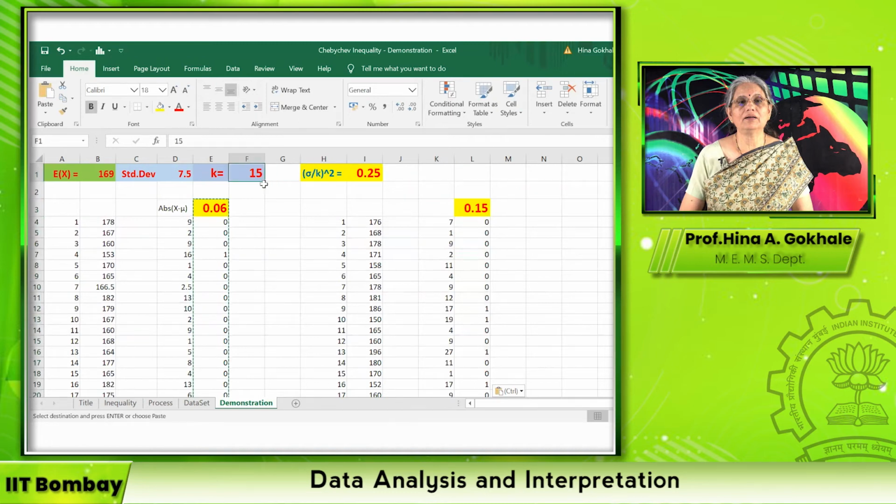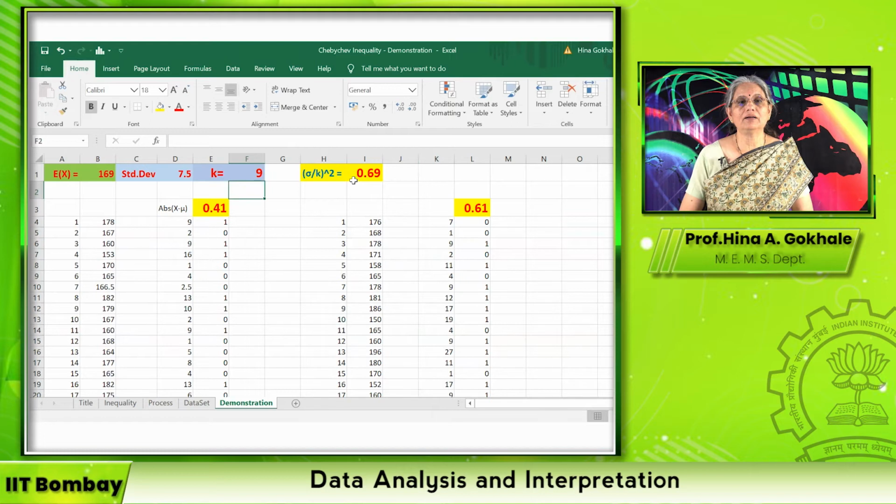Now we can play around, and there will be one problem here. We have to divide by 33 and not 34. So let us make that correction. It will not make much difference. It hasn't made because we are rounding it off to 2 decimal points. So now you want to try and check for both of them. We can do that. If we take 10, this is 0.56, this is 0.26, this is 0.42, but still it is the same. If you do 9, the relationship remains the same.